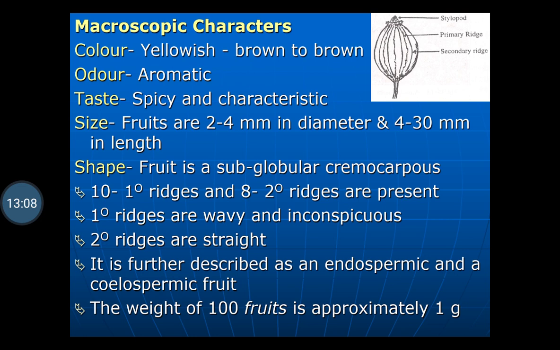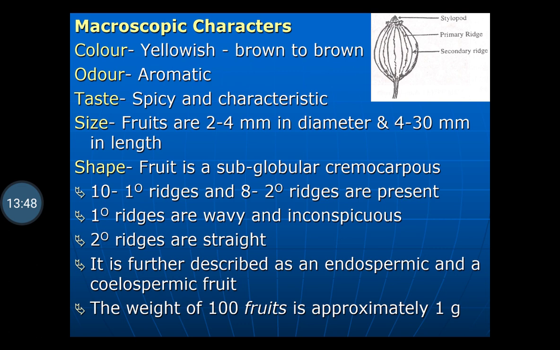Ten primary ridges and eight secondary ridges are present on the surface. On the surface, two types of ridges are present: first the primary ridges, and another the secondary ridges. The primary ridges are wavy. Secondary ridges are straight. The primary ridges are 10 in number, and secondary ridges are 8 in number. The primary ridges are wavy and inconspicuous, that is, they are in the mid. They do not start from the top and end at the bottom. Then the secondary ridges are straight.